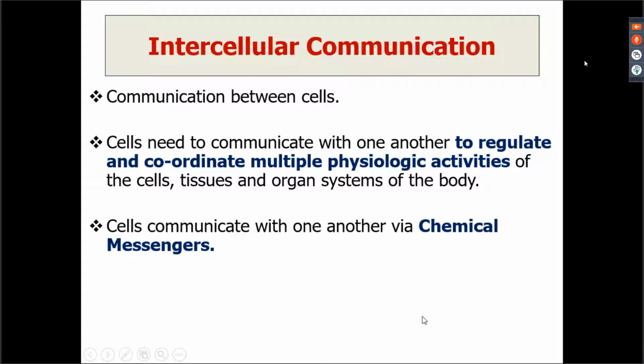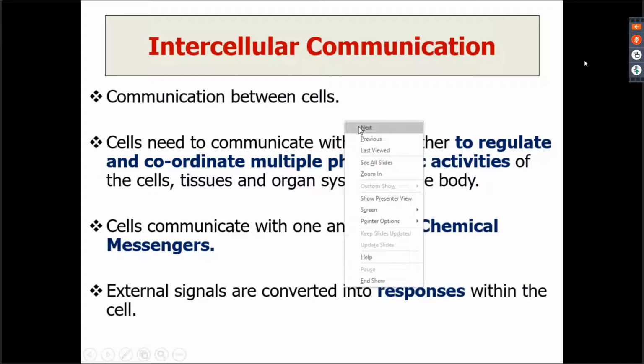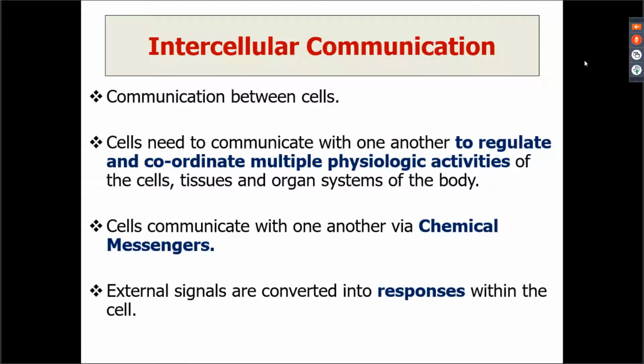So cells also have signals, and most of these signals are chemical in nature, and hence most of the communication which occurs between the cells is by means of chemical messengers. Once the chemical messengers are picked up, the cell is going to produce a response, right? So this is just an introduction of intercellular communication.